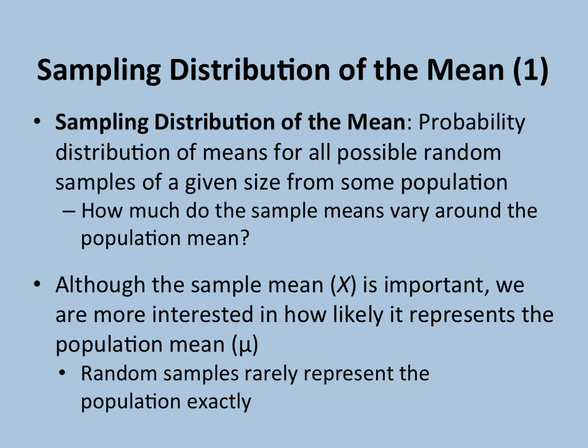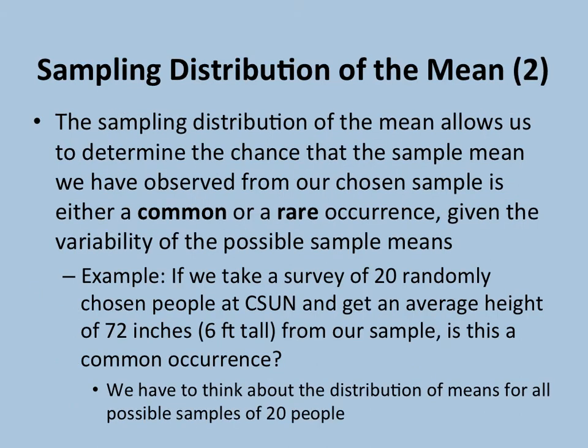Keep in mind that although the sample mean is important, we are more interested in how likely it represents the population mean, remembering that random samples rarely represent the population exactly. Using the concept of the sampling distribution will allow us to determine the chance the sample mean that we have observed from our chosen sample is either a common or a rare occurrence, given the variability of the possible sample means.